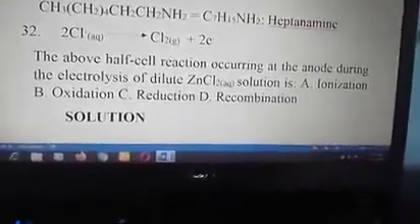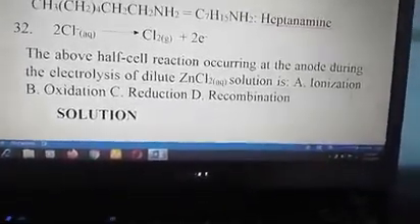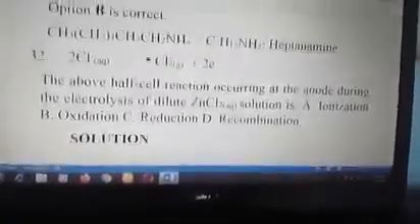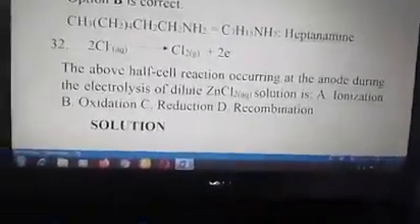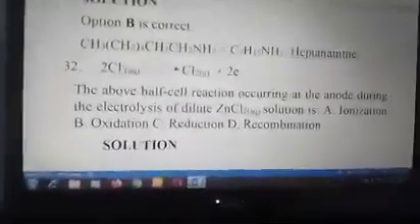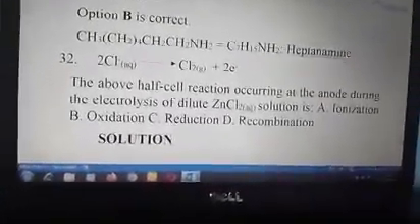And the clue to the answer is that the reaction occurs at the anode. In electrolysis, the reaction that occurs at the anode is oxidation, of course, without wasting time. You can pick your answer by seeing the anode. You know it's oxidation. You see the cathode, you know that it's reduction.